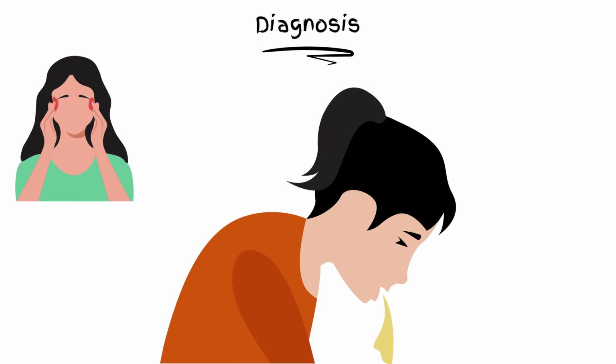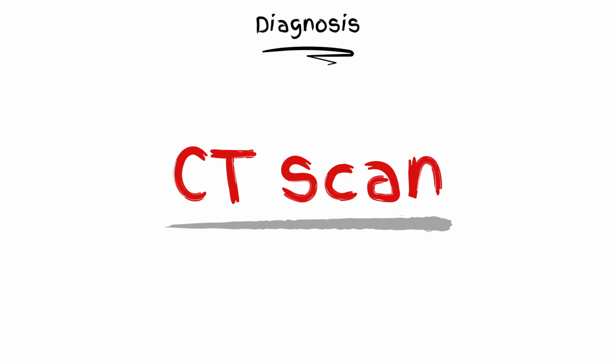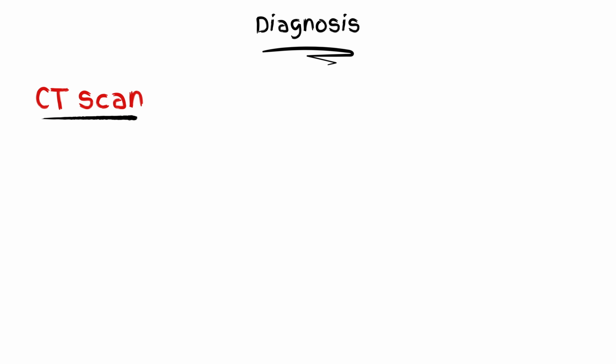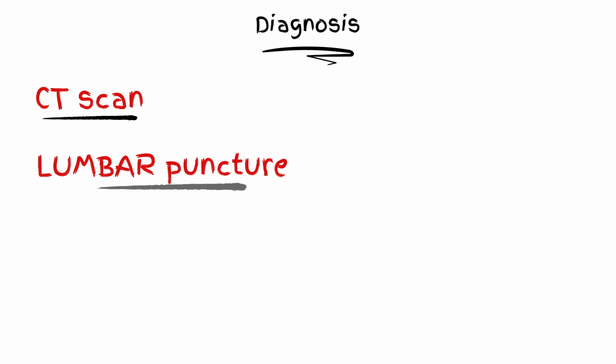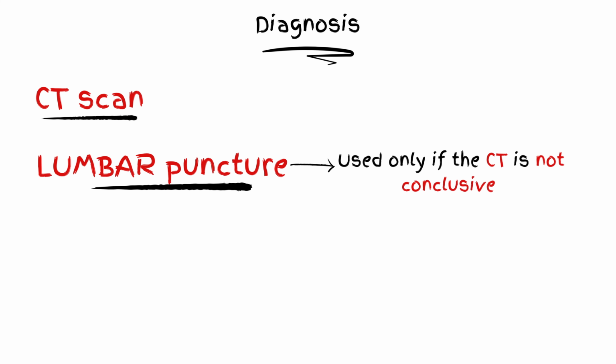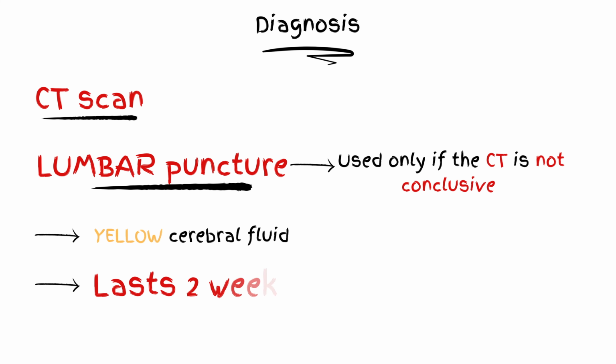When a patient presents with severe headache, vomiting, or seizures, we should rush him to get a CT scan, given that this condition is a life-threatening event. The sensibility of the CT scan is very high, being at its highest in the first 24 hours of the hemorrhage. The lumbar puncture is another option for the diagnosis, but it is used only if the CT is not conclusive. We shall see a yellow color of the cerebrospinal fluid, which lasts for 2 weeks.